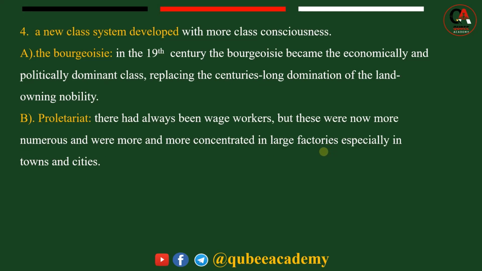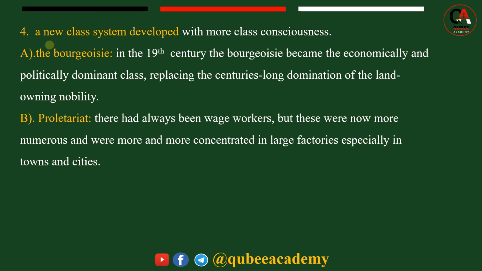The political and social consequence of the industrial revolution means a new class system developed. Society was divided into two. At the top, we can get the bourgeoisie, the factory owners, and under them the proletariat, the working class.